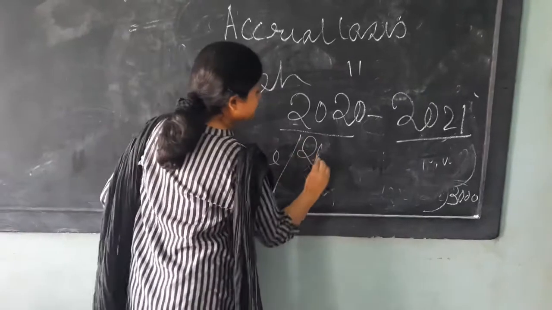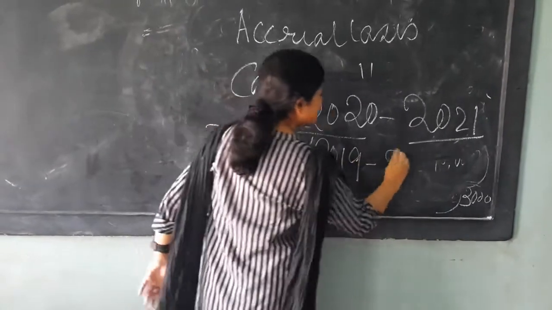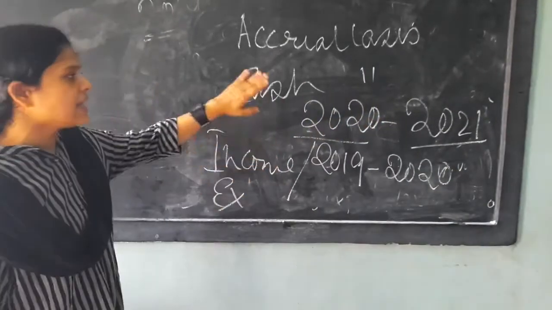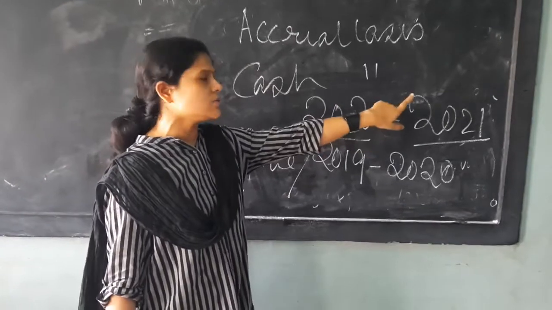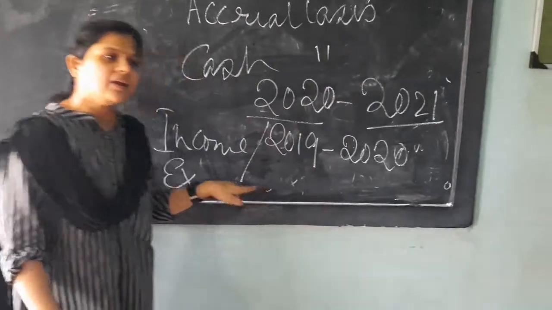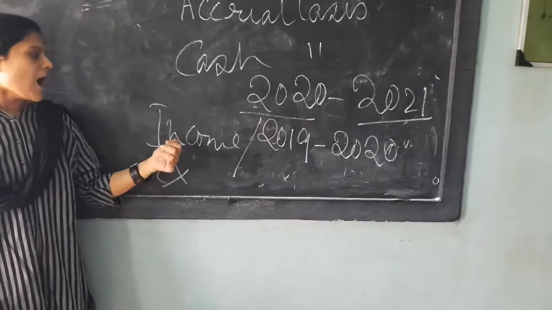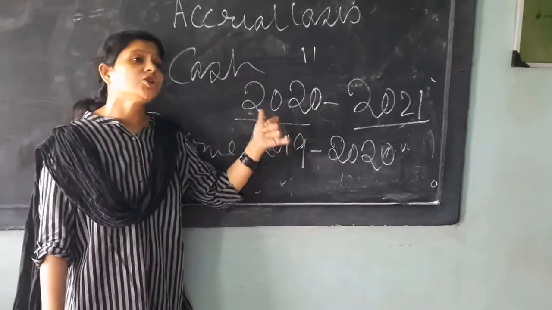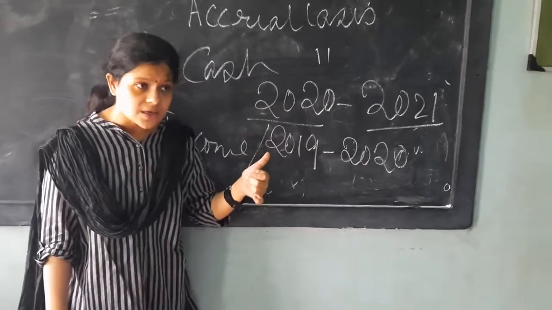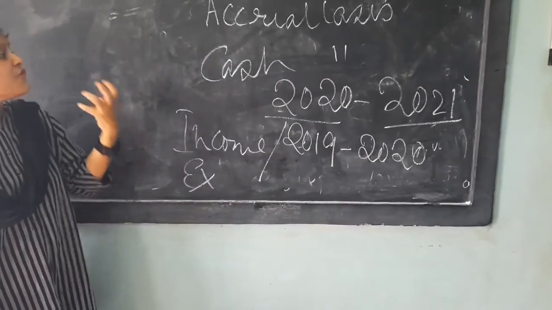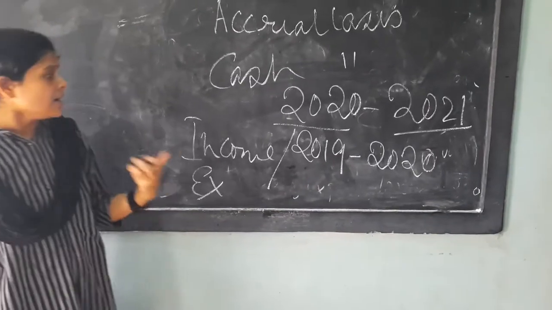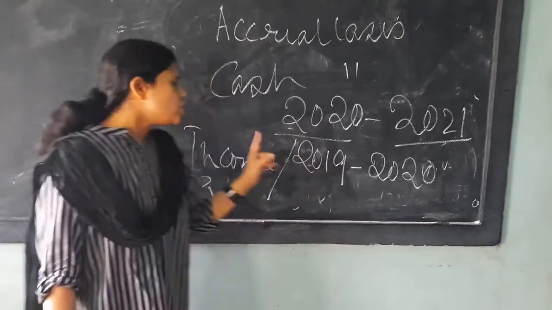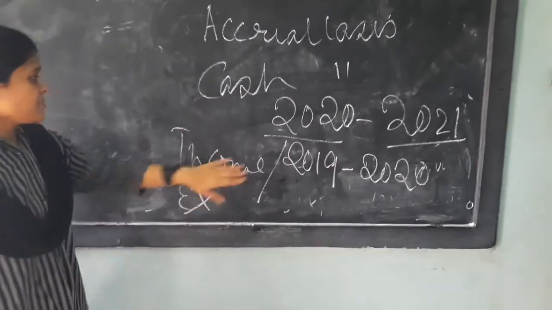So suppose expenditure of 2019-2020 is paid in the year 2020-2021, that will be taken into account under the cash basis, because in cash basis the financial year should not be the matter of consideration. The consideration is in which year the income is received and expenditure paid, though it is a previous year expenditure.